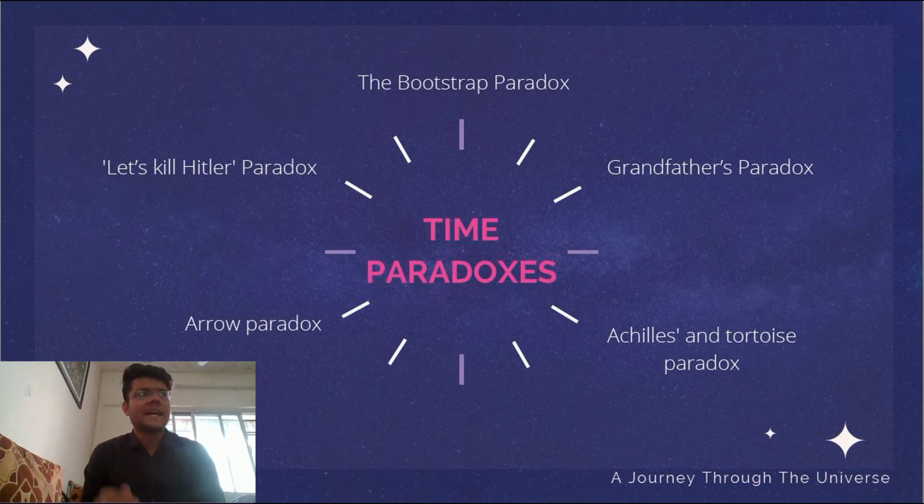If you divide time into infinite sequences, infinite moments, then Achilles could never pass the tortoise. He could never overtake the tortoise. However, this is a paradox in itself.